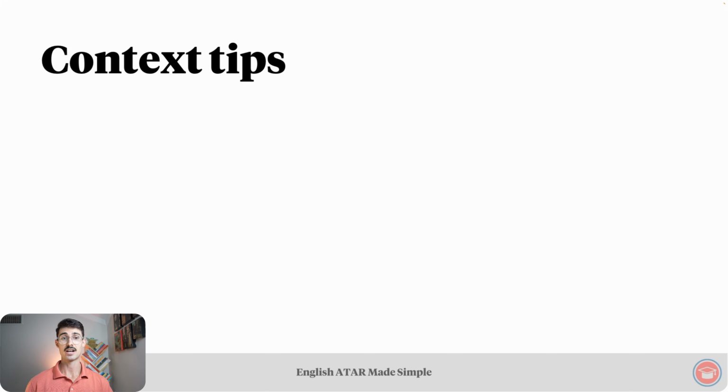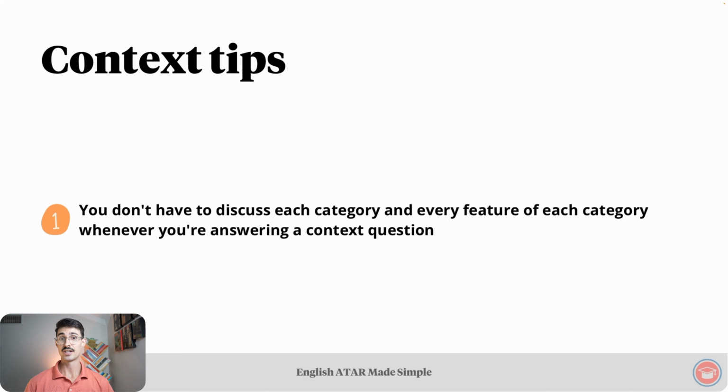To finish off, a couple of context tips. First, you don't have to discuss each category and every feature of each category whenever you're answering a context question. The question will typically guide you down a path of which context to discuss. For example, in the past WACE exam question that we looked at, I only referred to the cultural context that's embedded in the context of production.